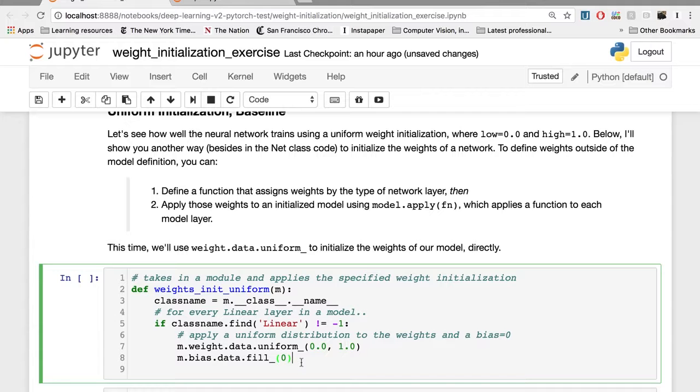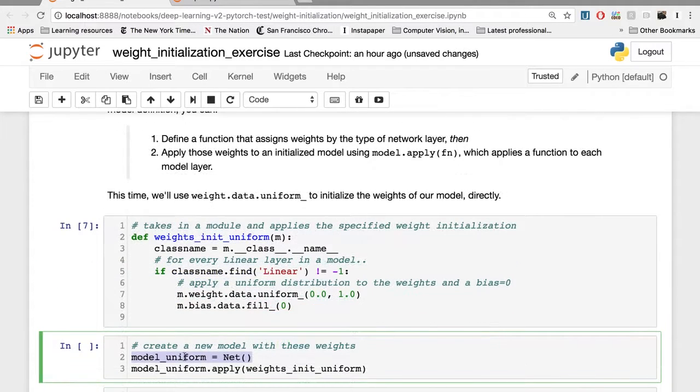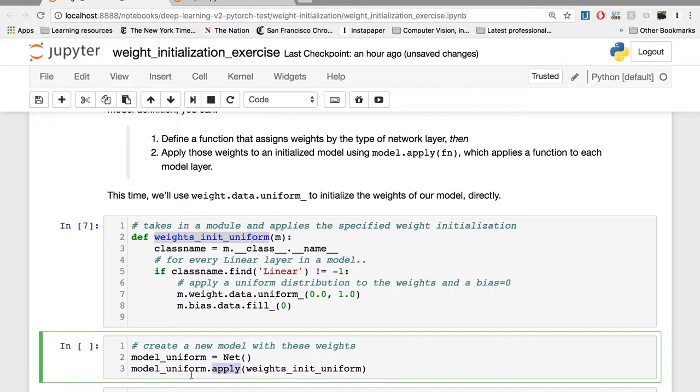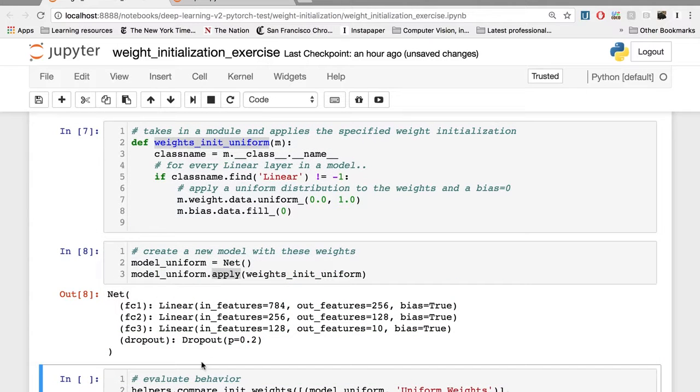To actually initialize a model with these weights, I'm going to instantiate a new model. I'm going to call it model_uniform, and I'm going to set it equal to a default Net. Notice I'm not passing in any constant weight value here. Then to apply my uniform weights, I'm going to call apply(weights_init_uniform) on this model. Apply will recursively call my initialization function and apply uniform weights to every linear layer. This will also print out some details about that model.